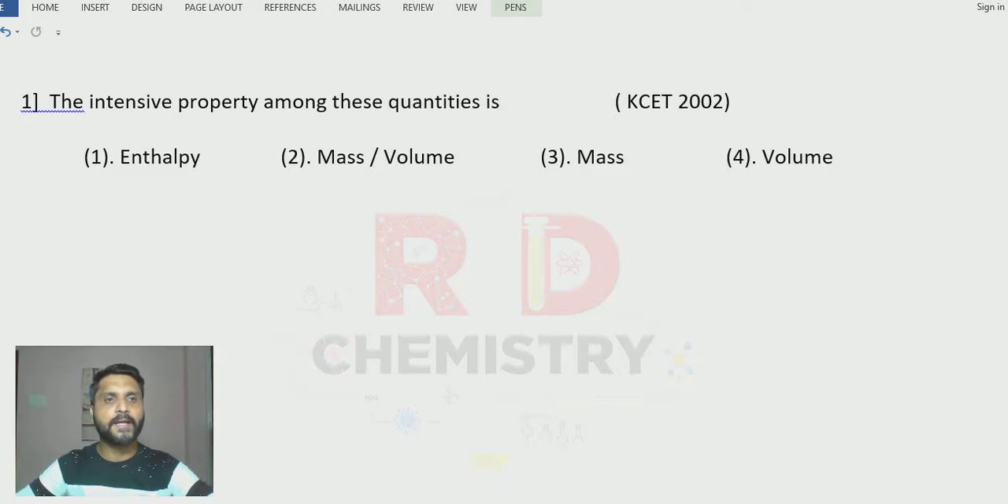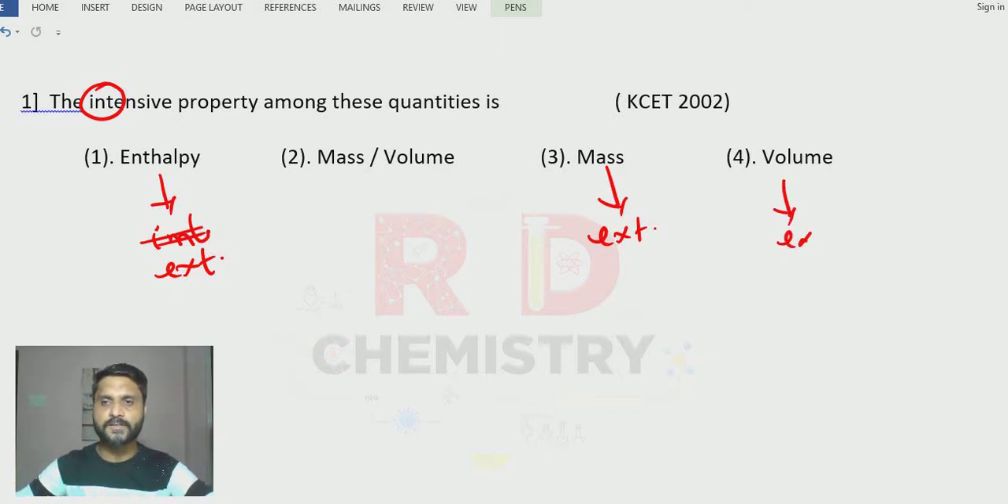Question number 1. Identify the intensive property among the following. Intensive means independent of the amount of substance. So enthalpy depends on the amount of the substance, correct? So it is an extensive property. Mass separately is an extensive property. Volume depends on the amount of substance taken, so volume is also an extensive property.